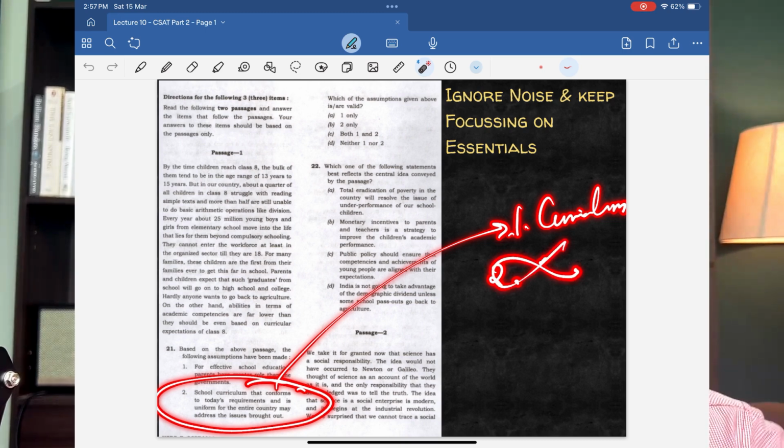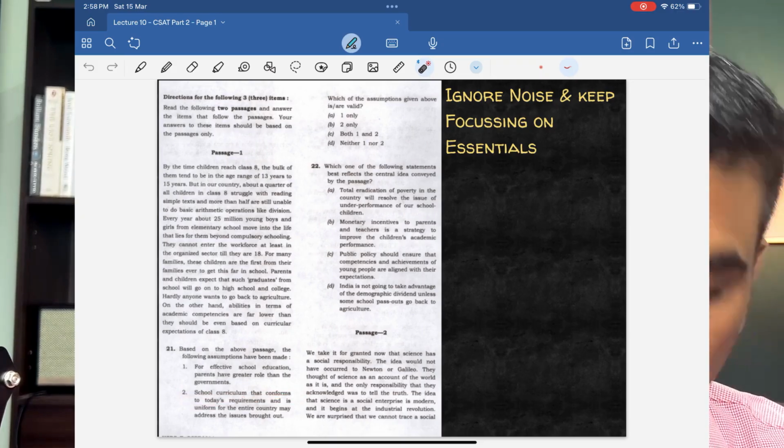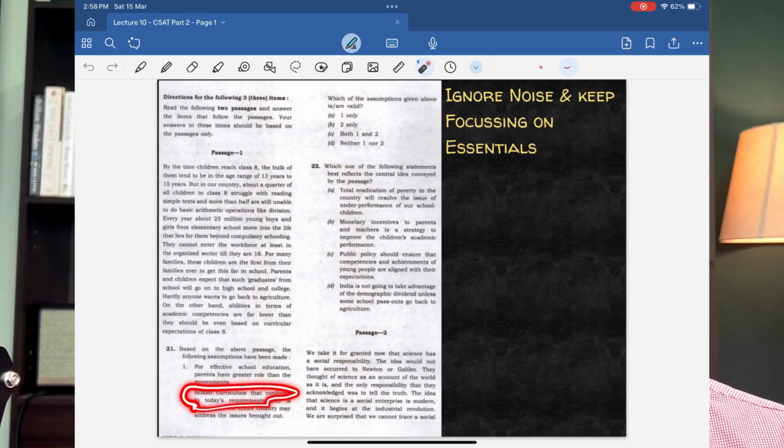If you read the entire passage, there is nothing that's pointed out as if the curriculum that is actually taught in the schools is wrong. It only says that school children are not able to achieve competencies which are there in the curriculum. So the problem is maybe in the teaching, or the problem could be in the form of students' attendance in the classes. There is nothing that's wrong or problematic about the school curriculum. Okay, so the second statement actually makes this assumption that the school curriculum conforms to today's requirements.